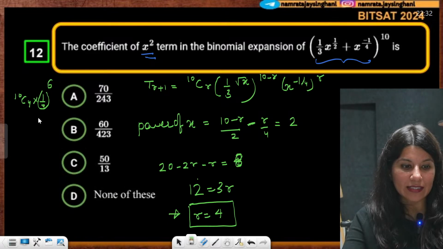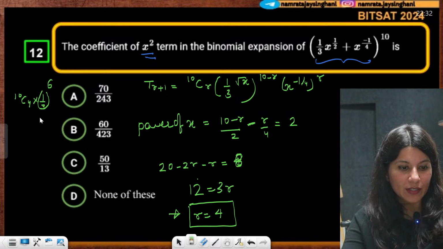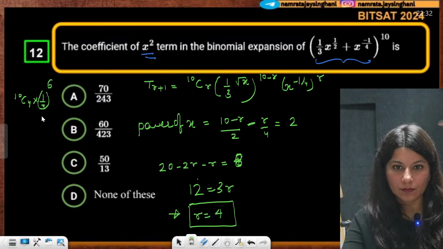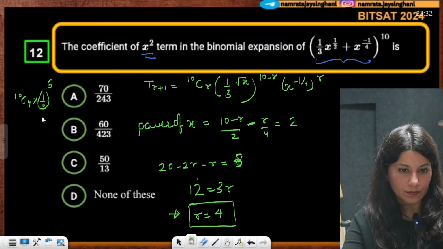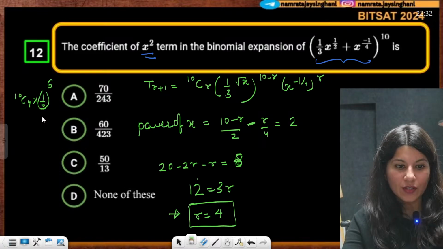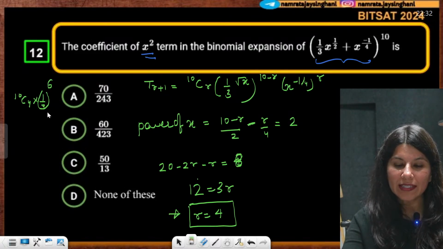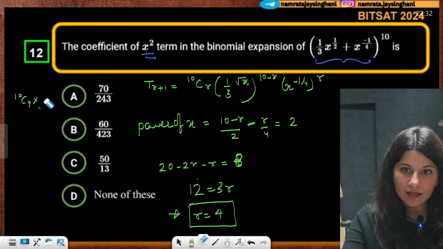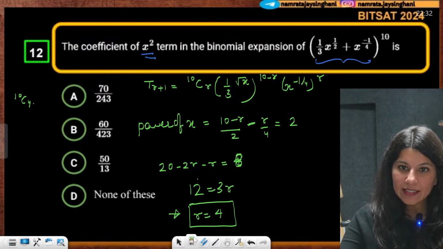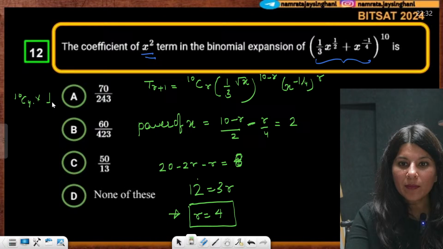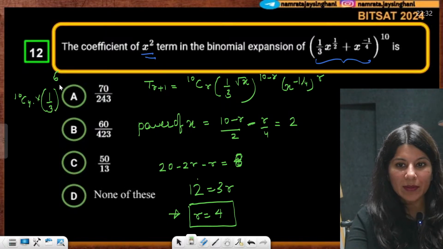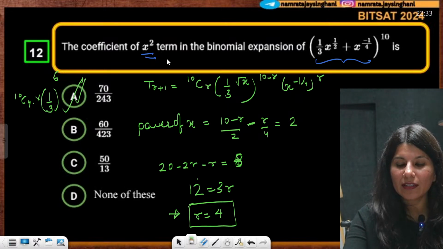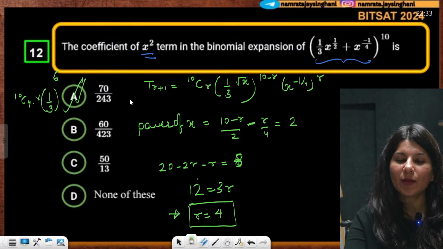Let's solve it out. 10C4 into 1 by 3 raised to power 6, if you solve this, the correct answer will be 70 upon 243.